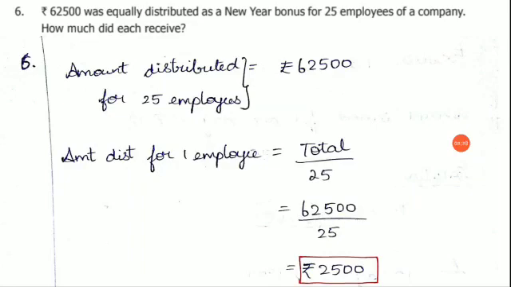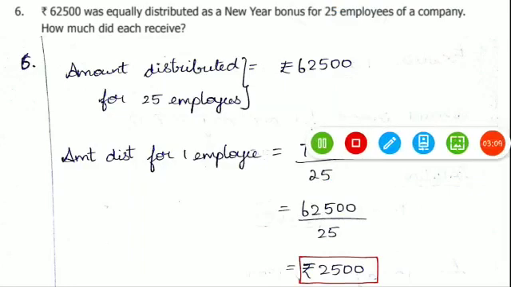Okay, children? Now, look here. Amount distributed for 25 employees is equal to 62,500. Okay? Now, I have written this. Then, amount distributed for one employee, I am asked to find. This one employee's amount I am going to find now. Okay? So, the total amount divided by the number of employees. The number of employees given here is 25. So, 62,500 divided by 25 will give you 2,500. So, each employee will receive 2,500 rupees. Okay, children, you are clear with this?